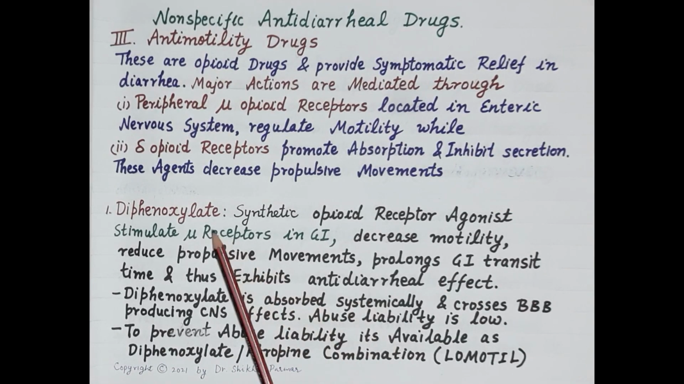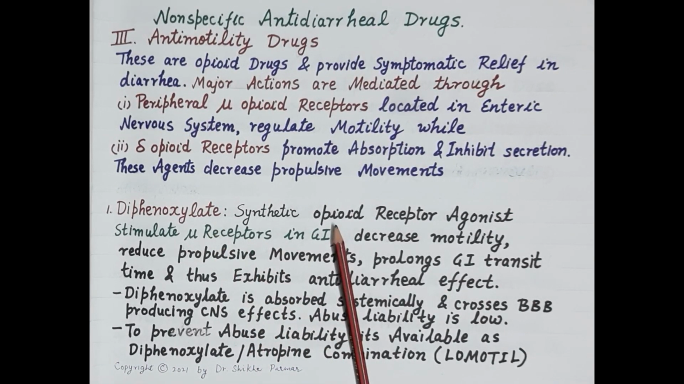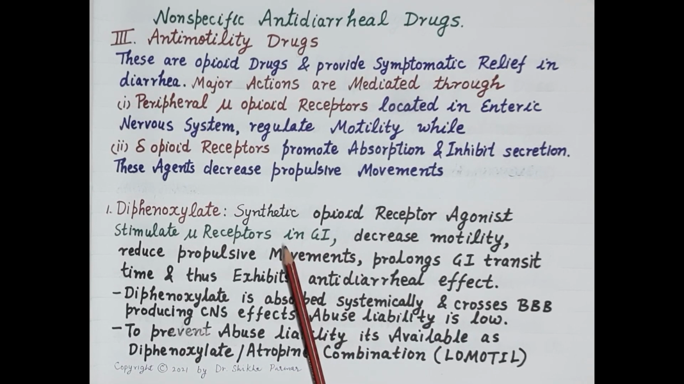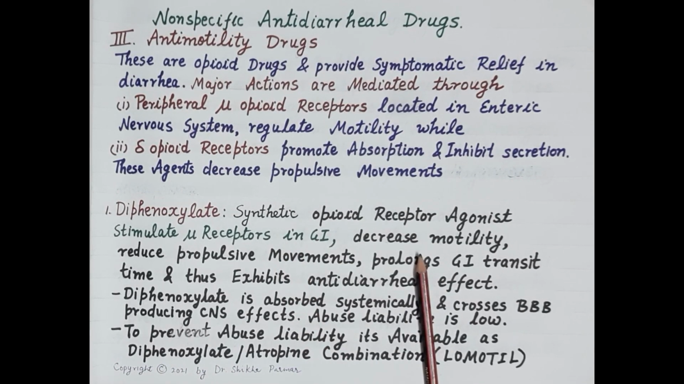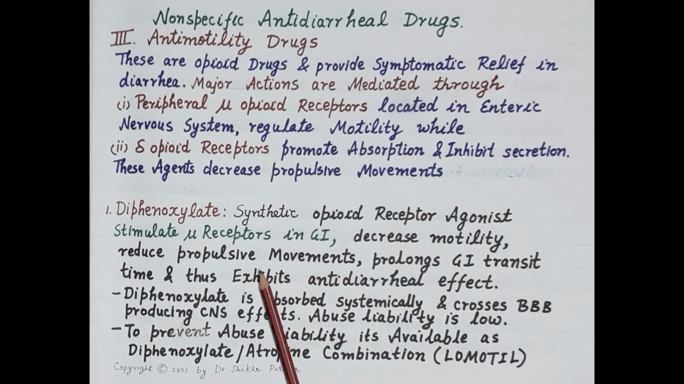First drug in this category is diphenoxylate. It is a synthetic opioid receptor agonist. It stimulates peripheral mu opioid receptors, which are located in the enteric nervous system. By stimulating these mu receptors in the GIT, diphenoxylate decreases motility, reduces propulsive movements, prolongs gastrointestinal transit, and thus exhibits anti-diarrheal effect. Diphenoxylate is absorbed systemically. It crosses the blood-brain barrier and produces central nervous system effects. And abuse liability of diphenoxylate is low.